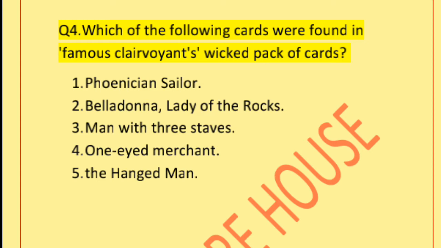Among these: the Phoenician Sailor, Belladonna, Lady of the Rocks, Man with Three Staves, One-Eyed Merchant, the Hanged Man. Madam Sosostris used all these tarot cards for telling people's future, preparing their horoscopes. All these cards were used by her.